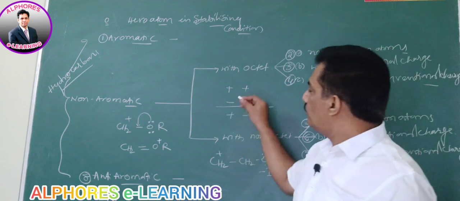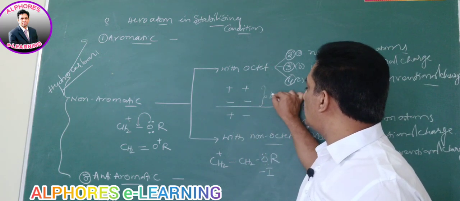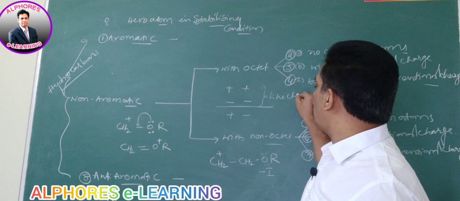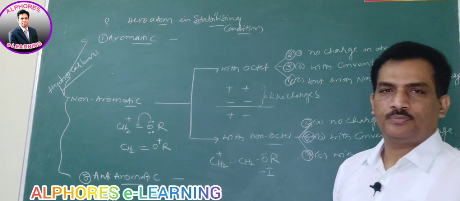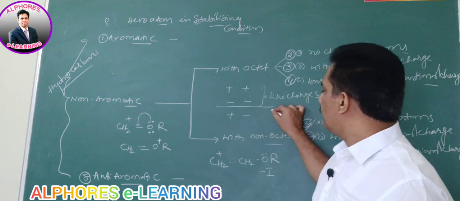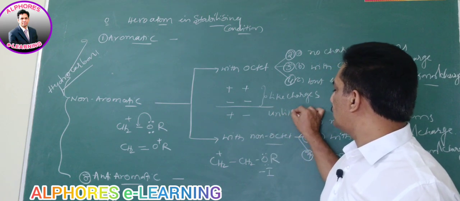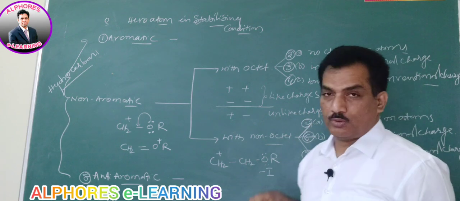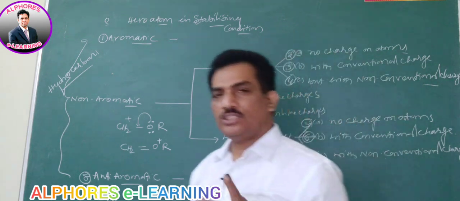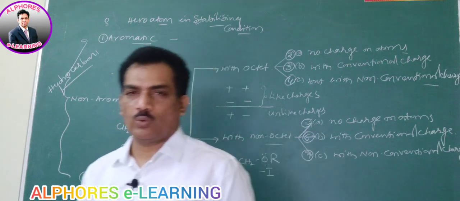Clear? Now we can say that when both are positive or both are negative, they are like charges. And when it is like this, they are unlike charges. Just remember, my dear students, because we are in a logic approach, every single statement is playing its role.